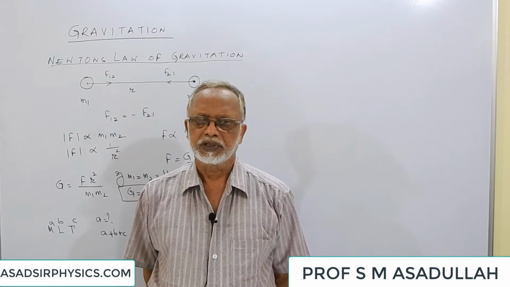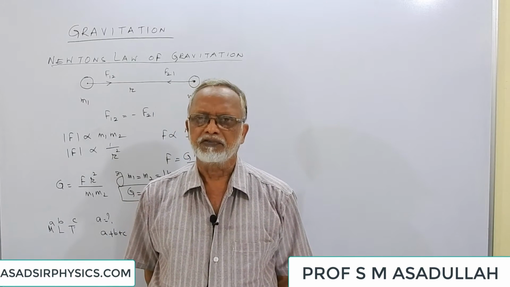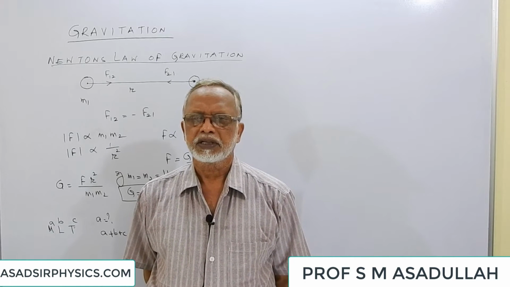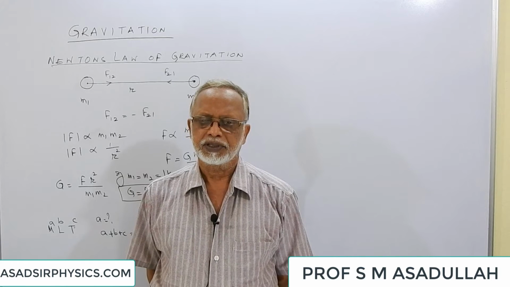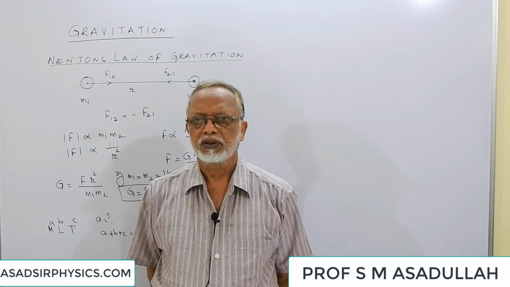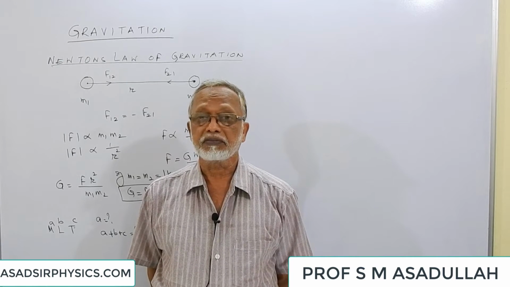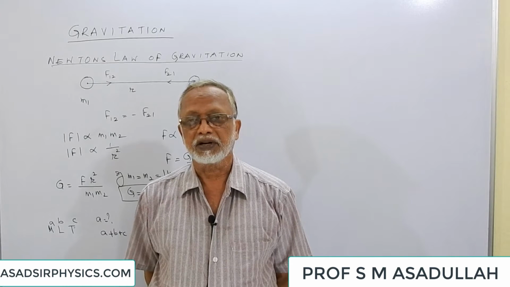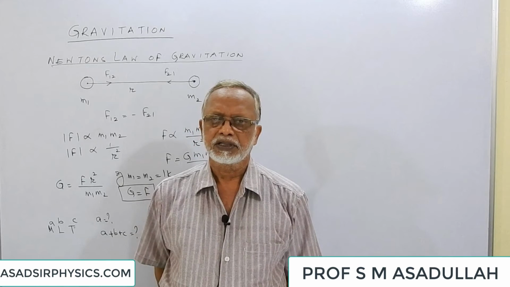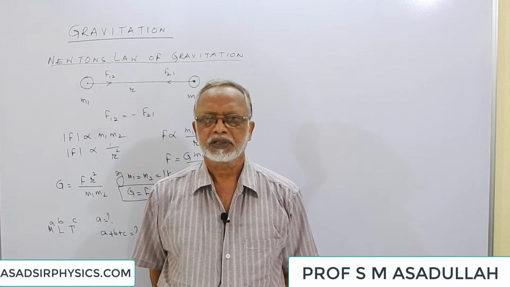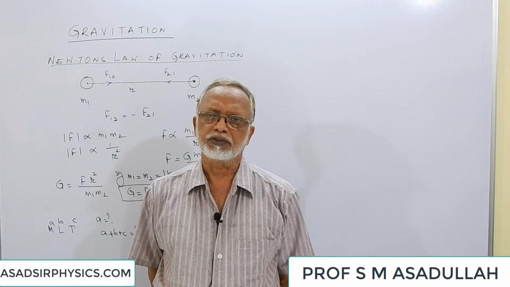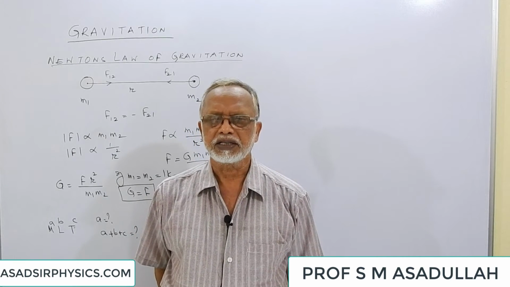According to him, if two objects of masses m1 and m2 are separated by a certain distance, they exert force on each other. The force depends mainly on two factors. One is the product of their masses. The second one is the distance between them. It states that the force between any two bodies is directly proportional to the product of their masses and inversely proportional to the square of the distance.